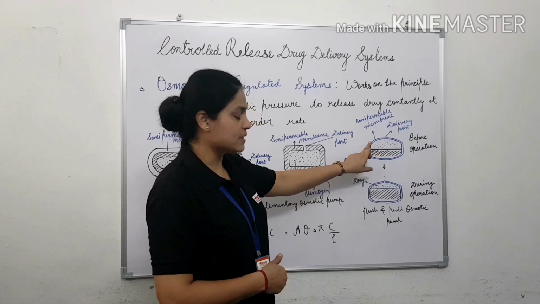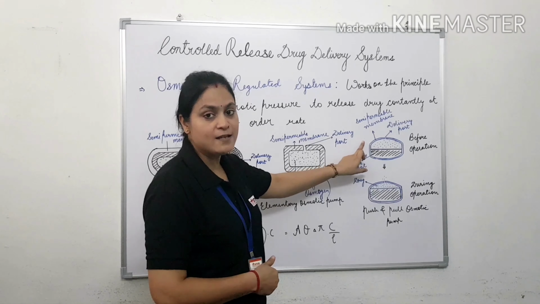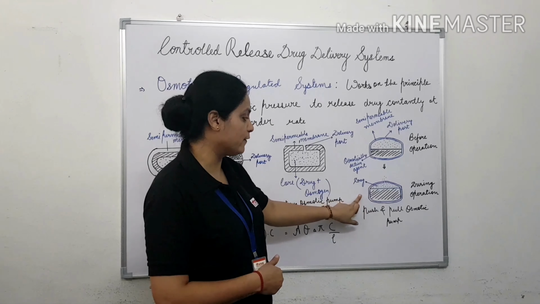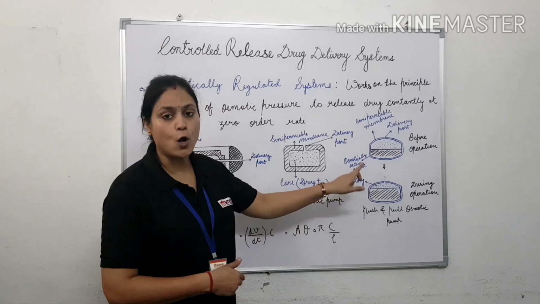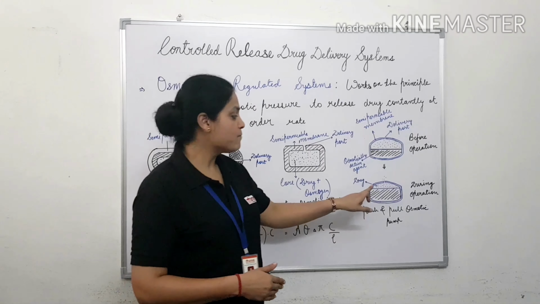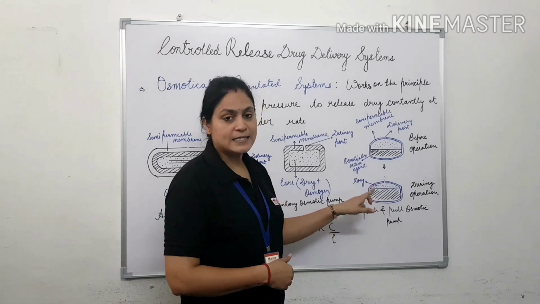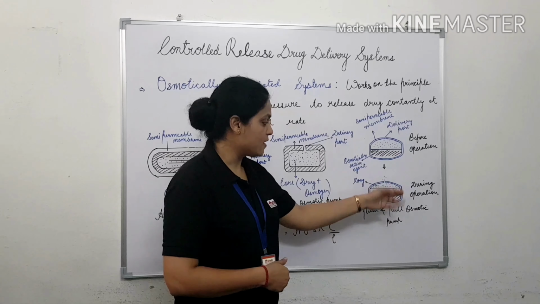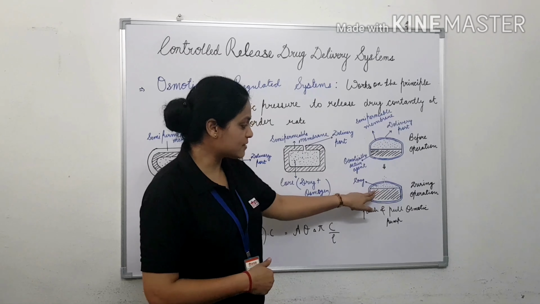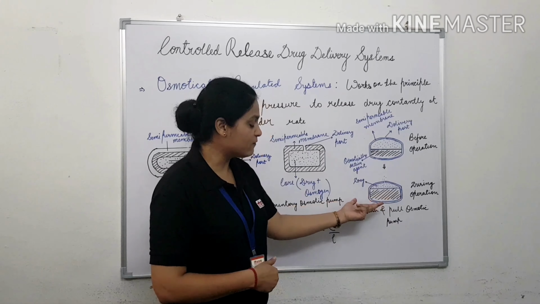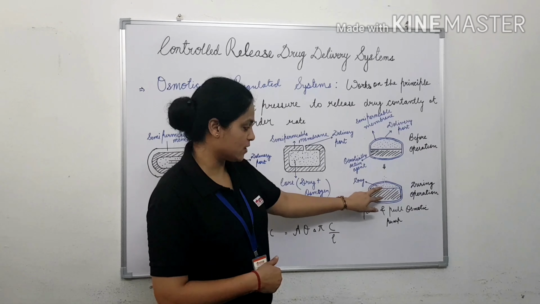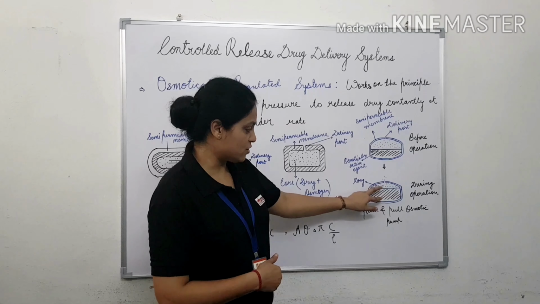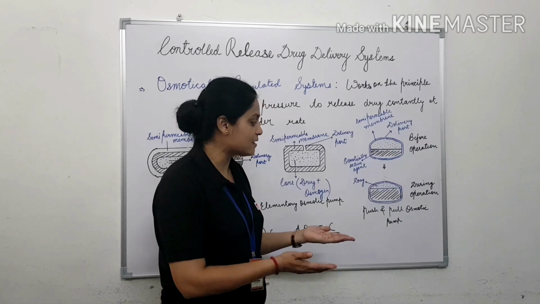Now, when such systems are administered orally, they come in contact with the GI fluid. These osmotically active agents, also called osmogens, imbibe water inside and create a pressure. Here, this is the movable section, and because of the increase in osmotic pressure inside this lower section, it creates a pressure